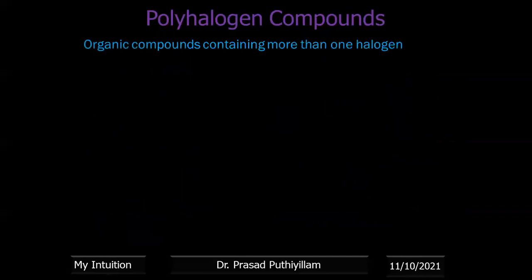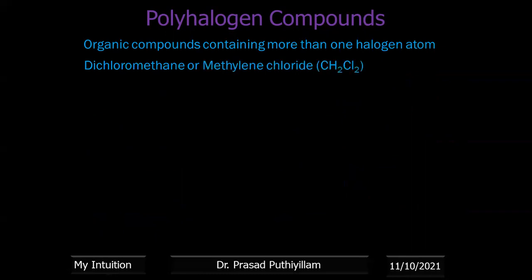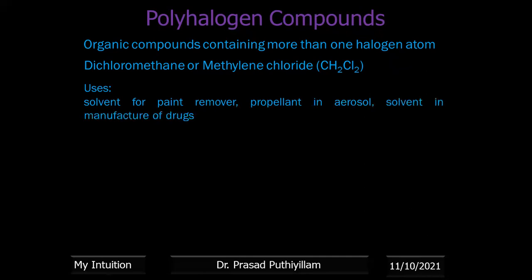Now, some of the polyhalogen compounds. Polyhalogen, the word poly means many. Many halogens are present in the organic compound. More than one halogen atom is present, like dichloromethane or methylene chloride, CH2Cl2. It can be used as a solvent for paint remover, as a propellant in aerosol, and as a solvent in manufacture of drugs. But it has a harmful effect.